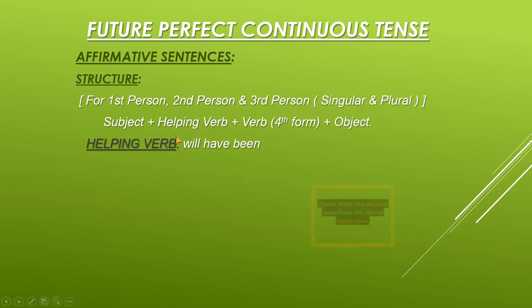Now you can see that the helping verb is only one, and because we have a simple single structure, it is will have been. The fourth form of the verb is always used in all the perfect continuous tenses. Please try to remember that. The fourth form's actual name is the present participle form of the verb. The full stop is at the end of the sentence because it is an affirmative sentence. The helping verb is will have been.